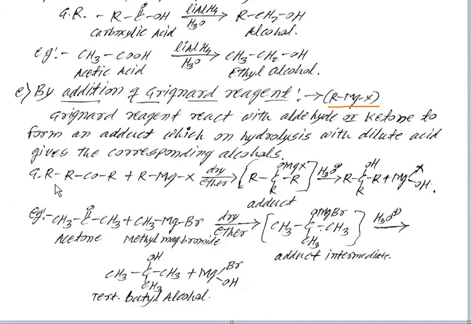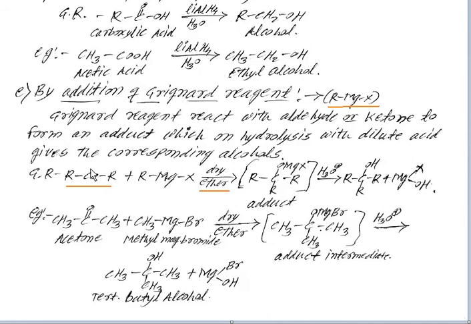General reaction: RCOR, it is a ketone. When the Grignard reagent reacts with that ketone, we get an intermediate product, called an adduct. The reaction proceeds in dry ether.